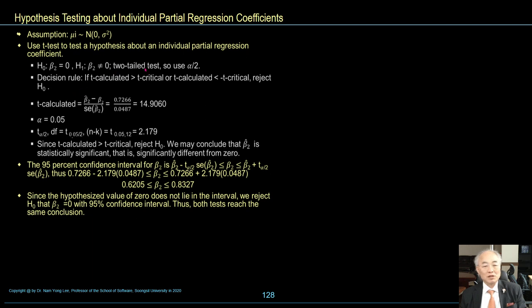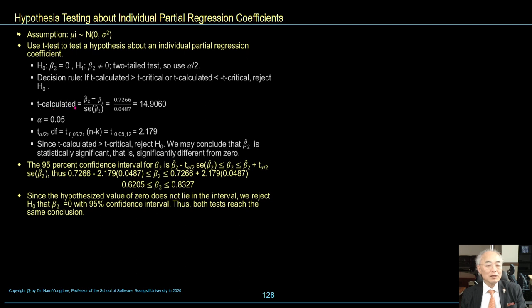Use a two-tailed test, so use the alpha over 2 decision rule. If the t calculated value is greater than t critical, or t calculated is less than minus t critical, then reject the null hypothesis.